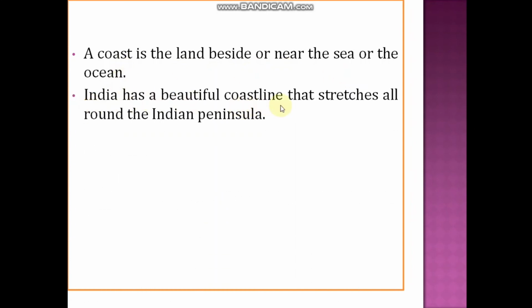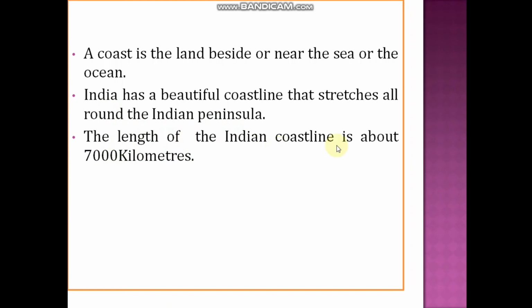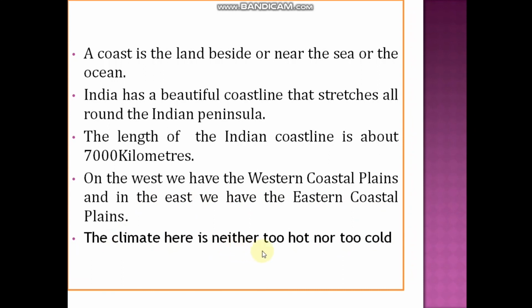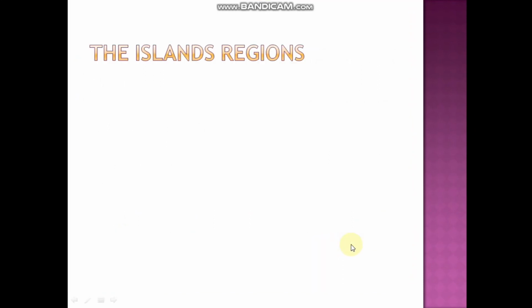India has a beautiful coastline that stretches all around the Indian peninsula. The length of the Indian coastline is about 7,000 km. On the west we have the western coastal plains and in the east we have the eastern coastal plains. The climate here is neither too hot nor too cold. Next we'll be seeing what is highland.